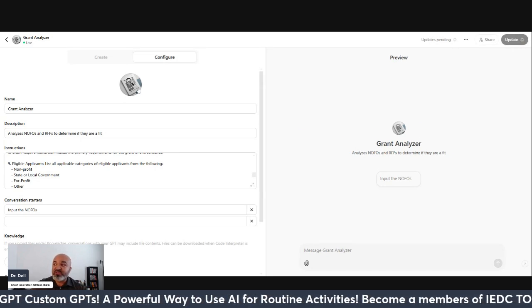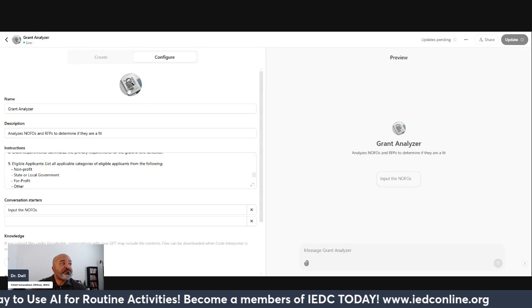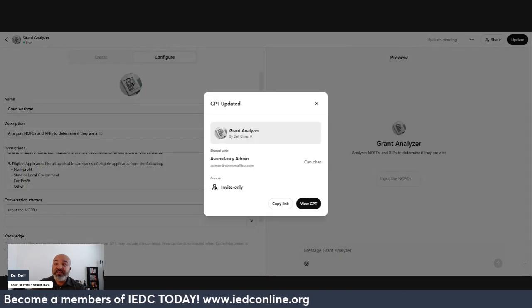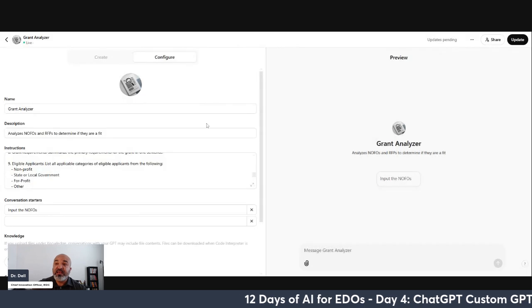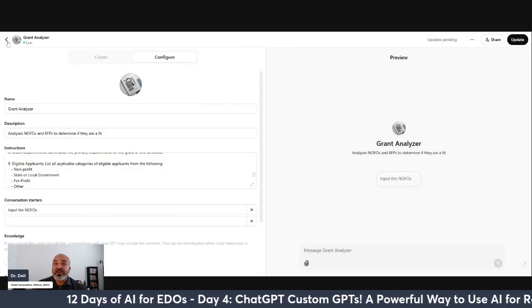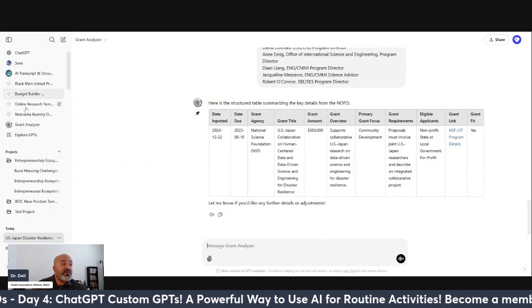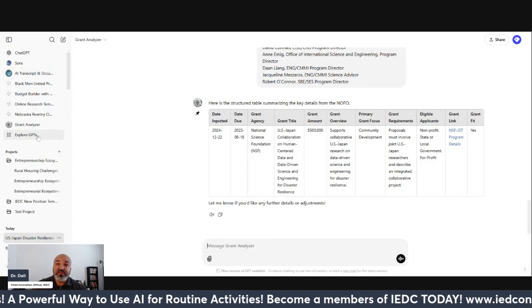Now I just created my little picture, so I'm going to update it. So now it's just part of the standard deal. And so I'm really high on custom GPTs. They're really easy to create for you to fool around with. If I wanted to share it with everybody, I could copy the link and share it, because it's invite-only access, and you could use the exact same one. I want to go back one time just to show you again where it's found. It's found over here in the top column. And these are all the ones that I already started building with this account.